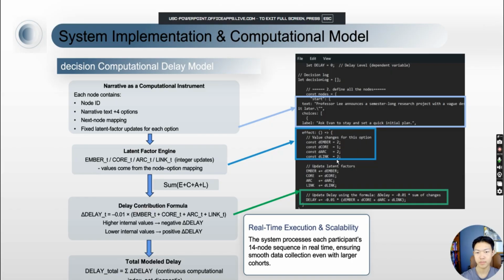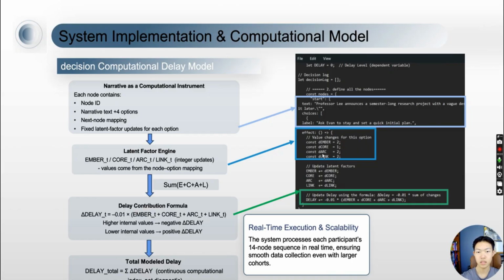Each narrative choice is mapped to predefined updates in the four lane factors. These updates are not learned from the data, but defined in advance based on the behavioral meaning of each option. The delay score is then calculated as a cumulative function of these factor changes across the narrative. This design ensures that the model is interpretable and that the results reflect behavioral structure rather than statistical overfitting.